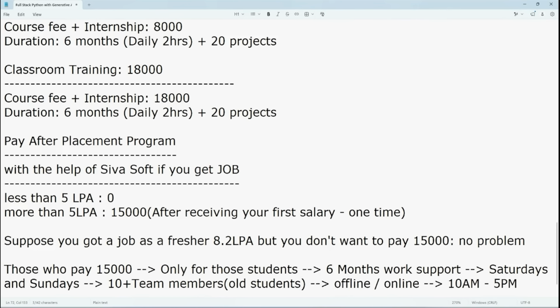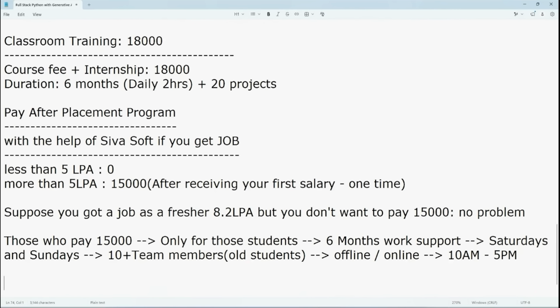Okay. So actually, even you people also, let's say with the help of SIVASOFT, we got a job and we are going to maintain all the students' data. Once you get minimum 2 years of experience, then we are going to contact each and every student. If you are interested, come to our institute on weekends, give some work support to our existing students.